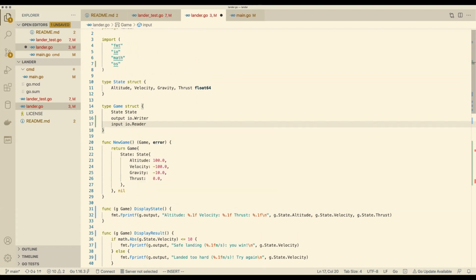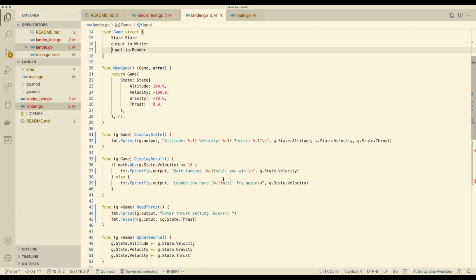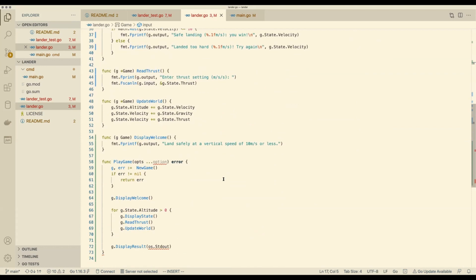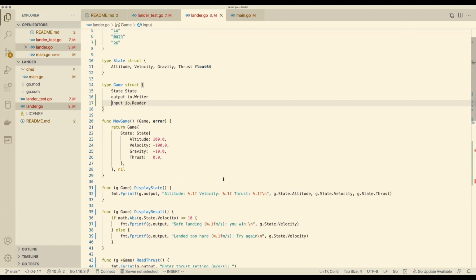Let's do io.Reader for our input, right? Or I don't know if we will need this. Output. We don't have input yet. Fantastic, yeah. This is looking really nice, isn't it? So almost everything is done now.